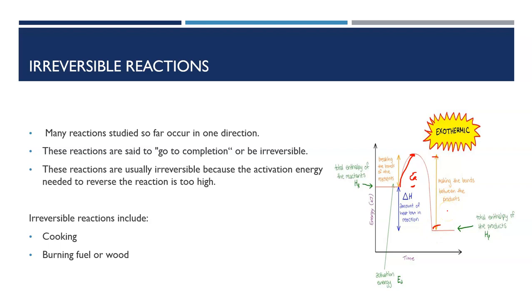So for a lot of reactions, the activation energy required for that reaction to go won't happen spontaneously. Okay, it'll need a bit of help. We see that with electrolysis reactions. But we also see this with things like cooking or the burning of wood or fuel. We lose the products out into the environment. We can't necessarily get them to go in reverse. That old adage that you can't uncook an egg.